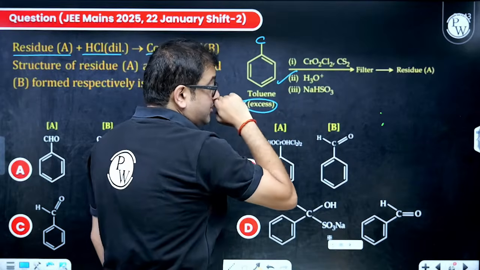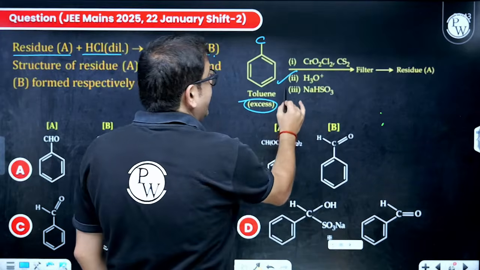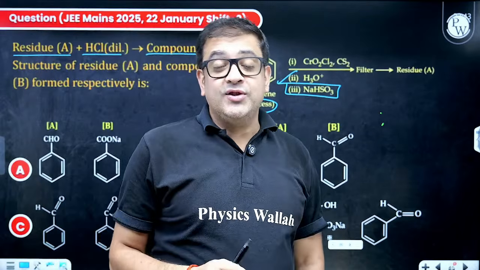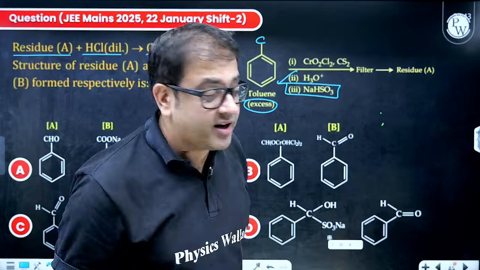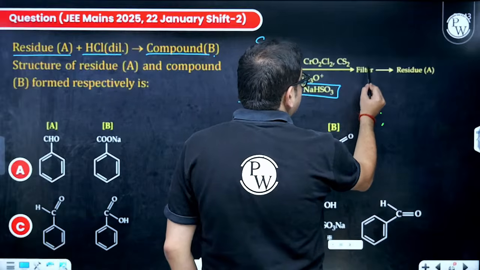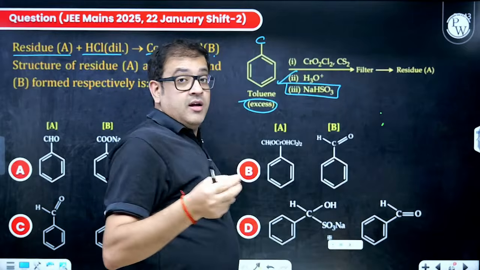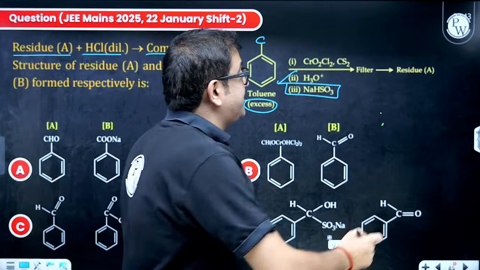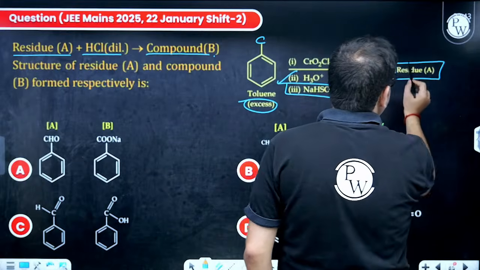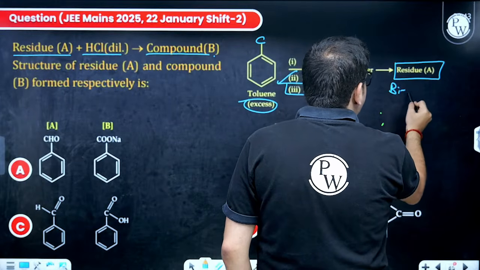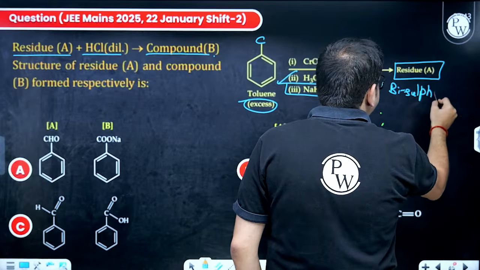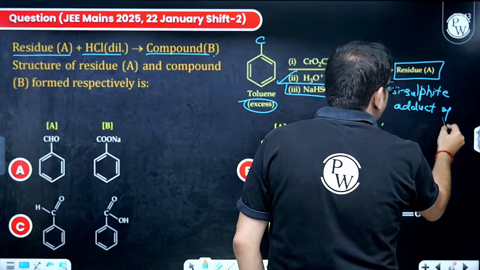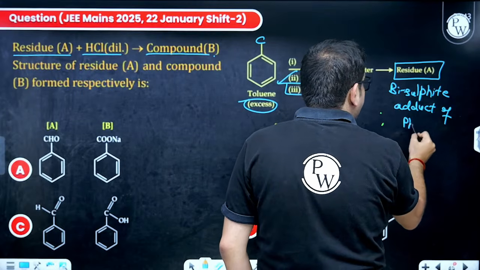But it is not stopping at hydrolysis. That aldehyde is then reacted with sodium bisulfite. We know carbonyl compounds with sodium bisulfite form an addition product. The addition product will be precipitated, so you will filter out that precipitate. So this is my residue. My residue will be a bisulfite addition product, which is simply known as the adduct of benzaldehyde.